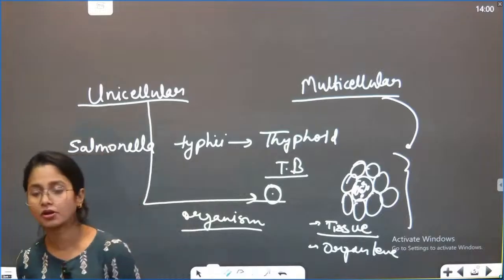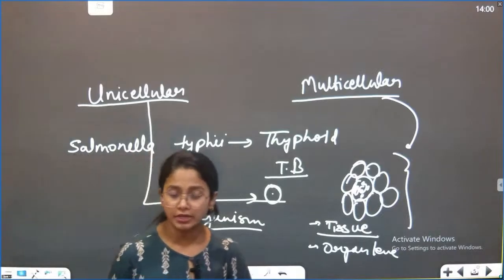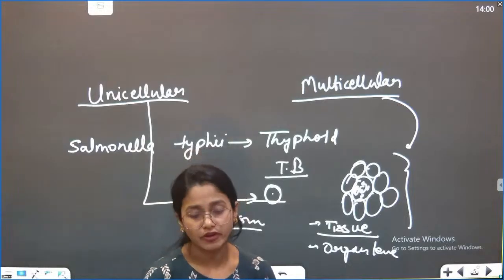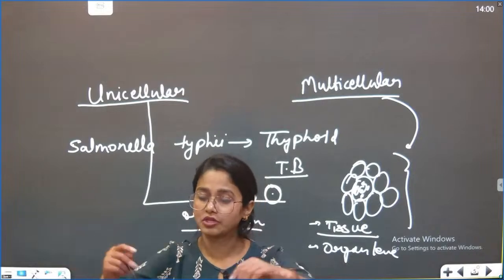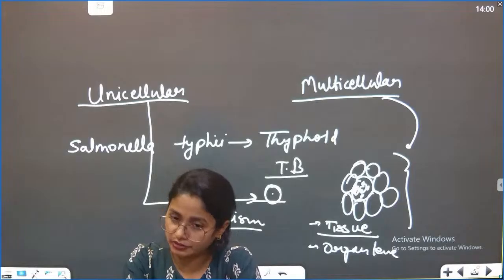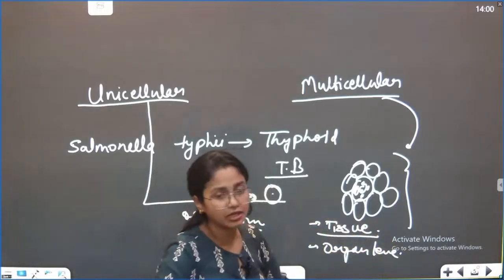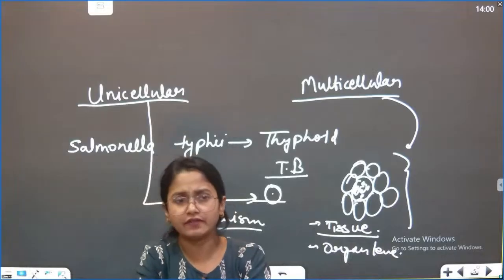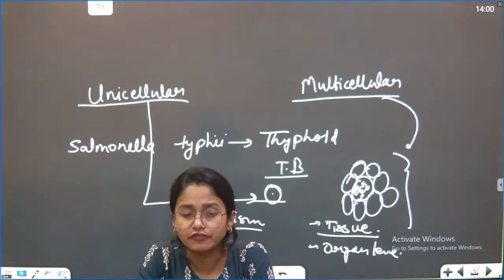What is a multicellular organism? Those organisms in which more than one number of cells are involved in the formation of the body or an organ having a specific kind of function. Got it? So what is the difference between the tissue and the organ? Have we seen jellyfish, Aurelia?